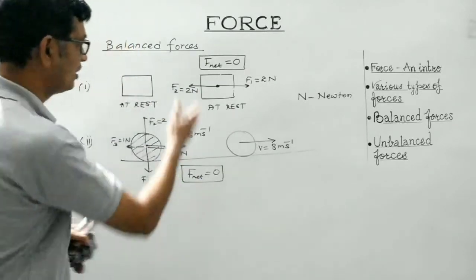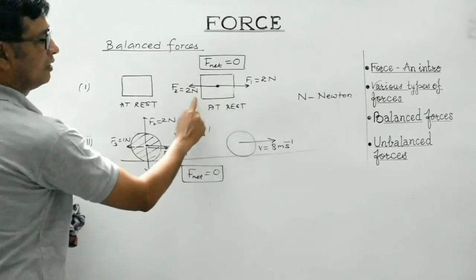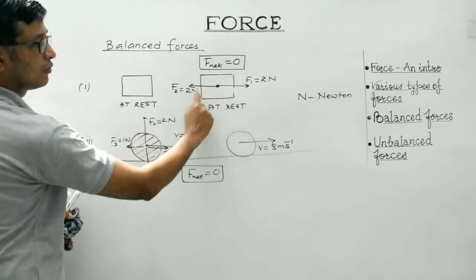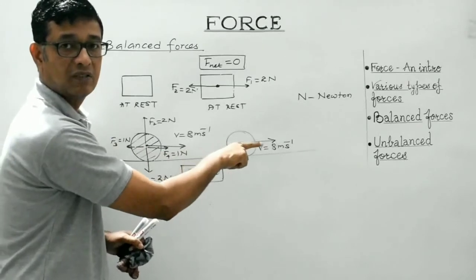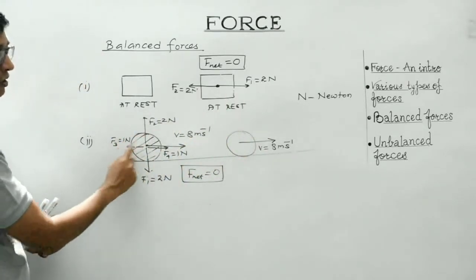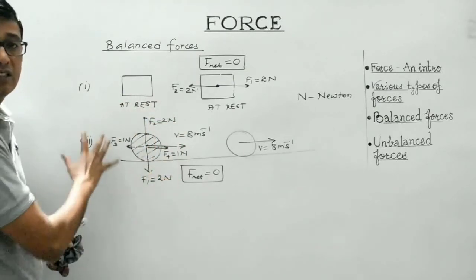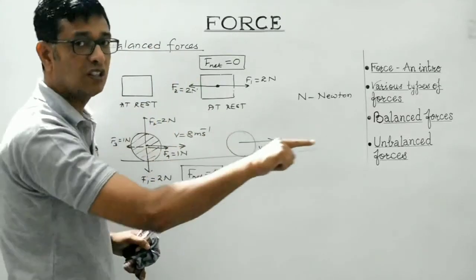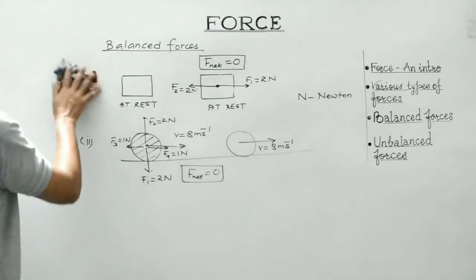Clear? So these are the two illustrations. Even under the influence of these two forces, the body which was initially at rest will remain at rest because they are balanced forces. In this case, the body is assumed to be moving along a straight line with uniform speed of 8 meters per second. So in this case, the body is under the influence of these 4 forces, F1, F2, F3, F4. Since they are balanced, therefore the body will remain in its state of uniform motion along a straight line. Clear, students? Okay.